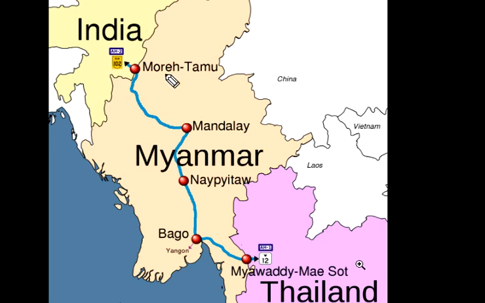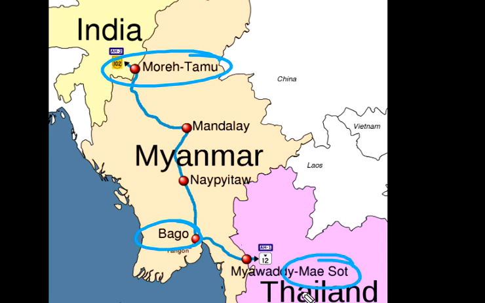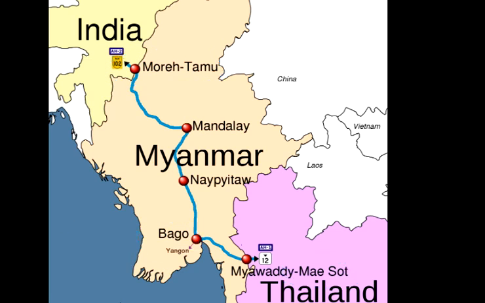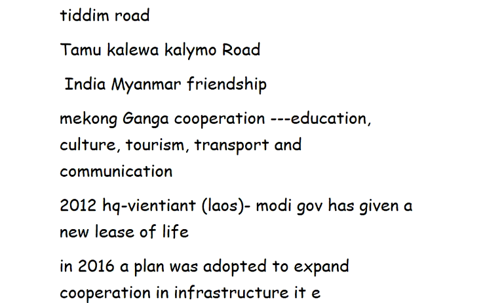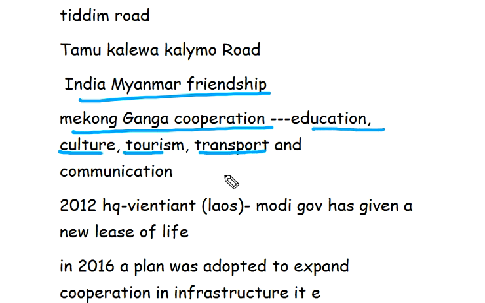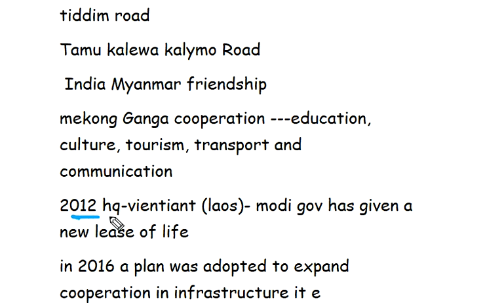So there's Moreh in Manipur, Moreh-Tamu in Manipur, then Bagan in Myanmar, and there is Mae Sot in Thailand. Mae Sot in Thailand. So there's the Tamu-Kalewa-Kalemyo Road. India-Myanmar Friendship Road. Mekong-Ganga Cooperation for Education, Tourism, Transport and Communication, 2012, headquartered in